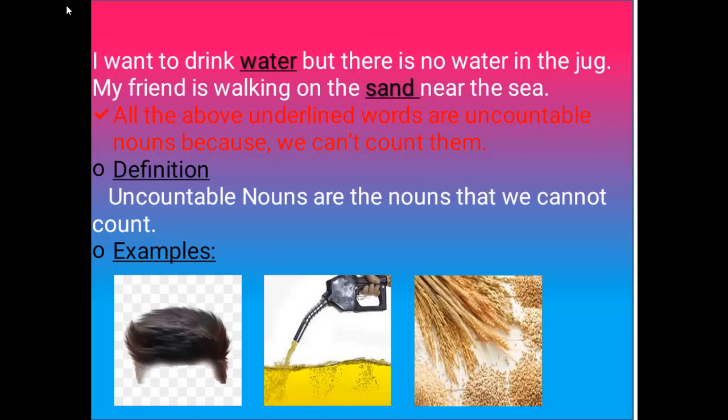No. All the above underlined words are uncountable nouns because we can't count them. Uncountable nouns are also called mass nouns and refer to liquids, substances and ideas. Examples of uncountable nouns are petrol, grain or wheat because we can't count petrol and wheat.